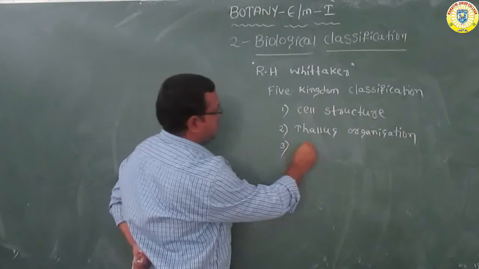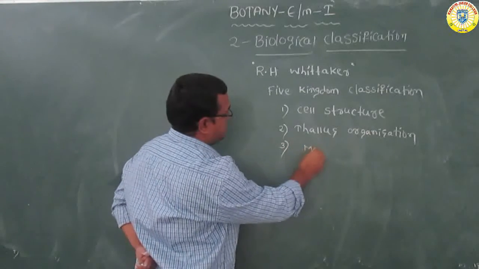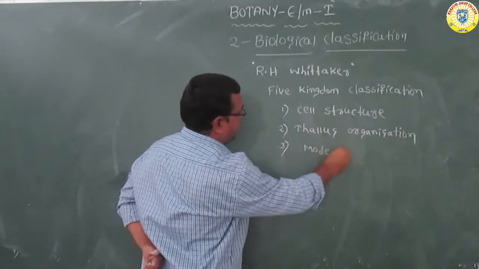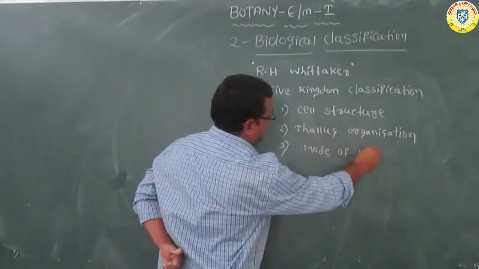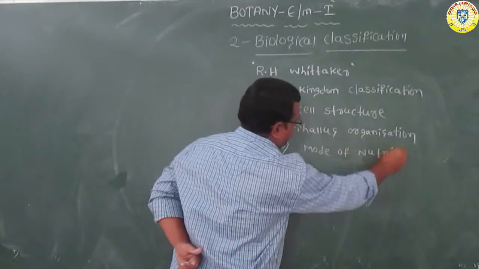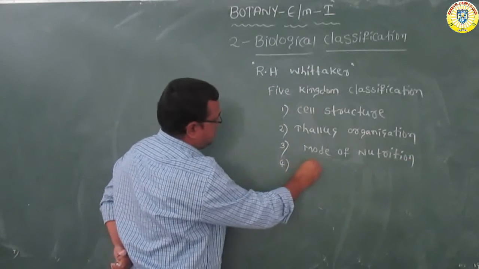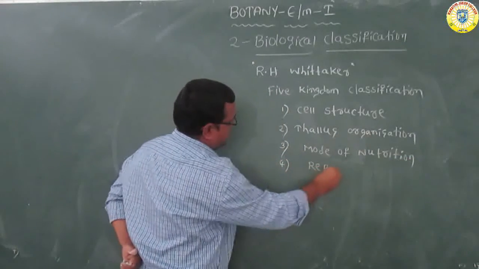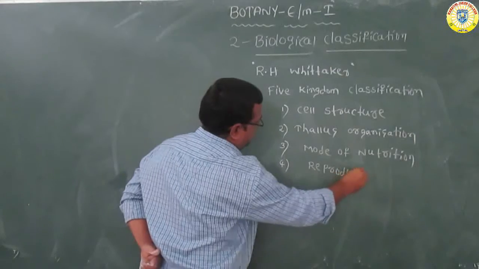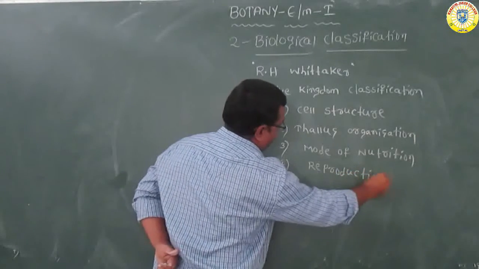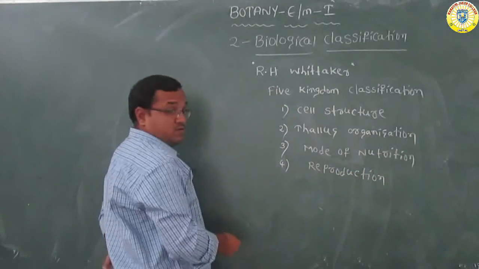The third one is mode of nutrition. The fourth one is reproduction.